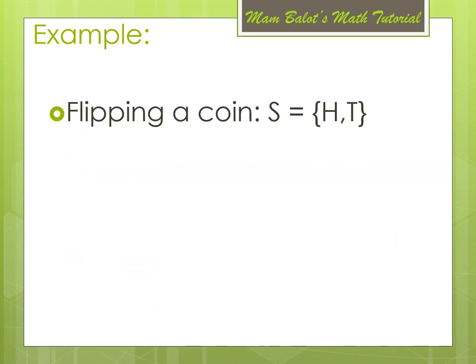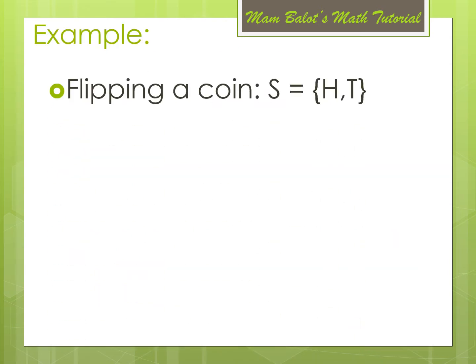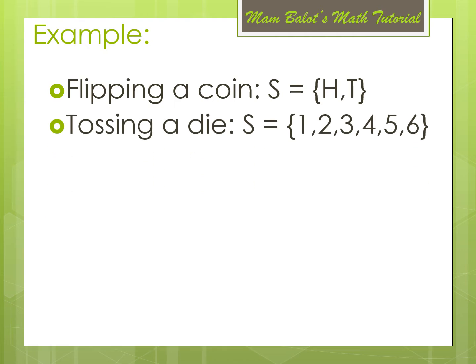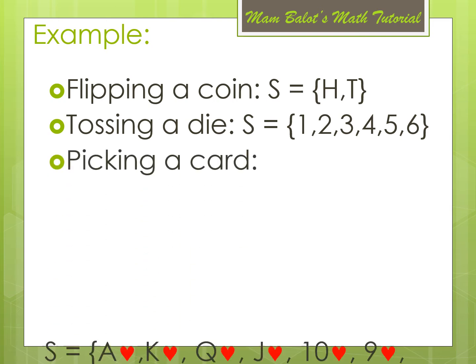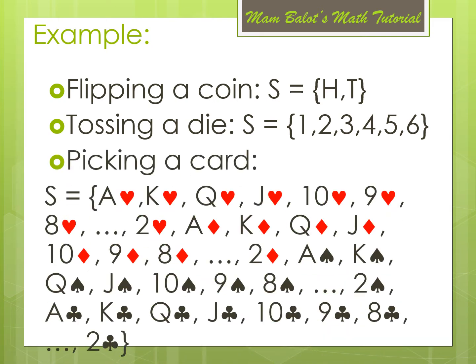For example, in flipping a coin, the sample space is H and T, which represent head and tail. In tossing a die, S is equal to 1, 2, 3, 4, 5, and 6. And in picking a card, you can have a heart, king of hearts, queen of hearts, jack of hearts, and so on, with all the other suits in the deck, which consists of 52 cards all in all.